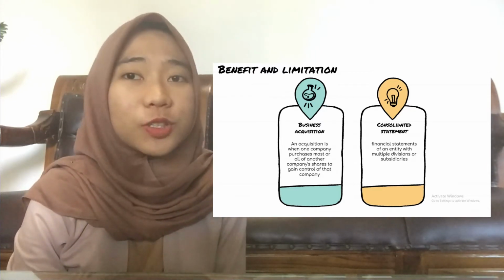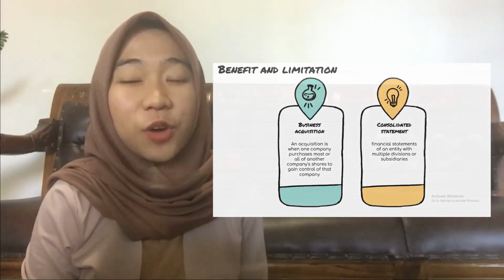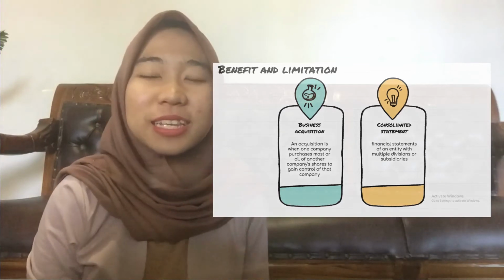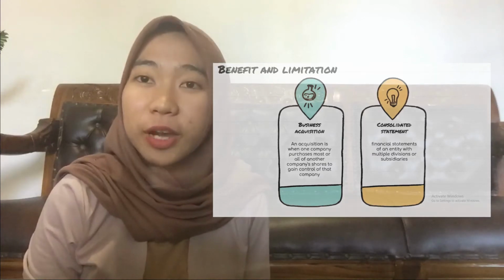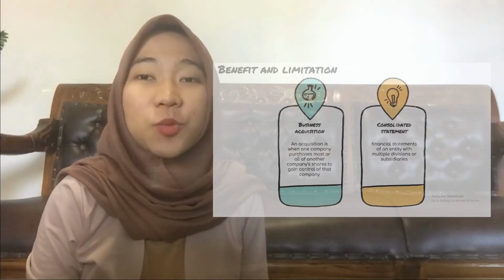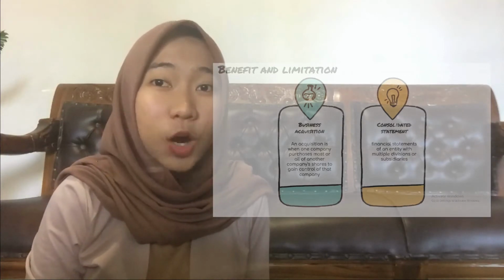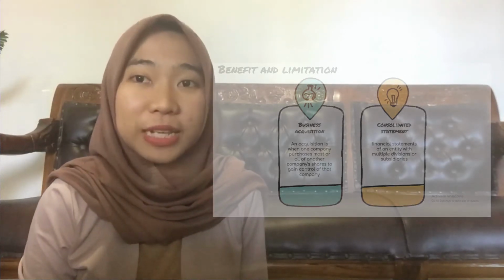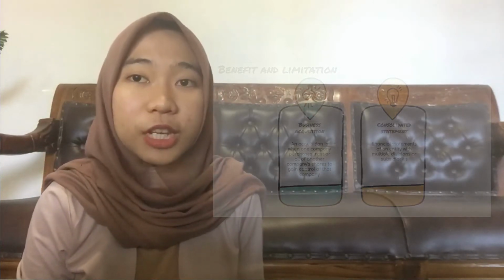Next, we'll talk about consolidated statements. A consolidated statement is a financial statement of a group in which the assets, liabilities, equity, income, expenses, or cash flows of the parent company and its subsidiaries are presented as those of a single economic entity. The consolidated financial statement primarily benefits the owners and creditors of the parent company, not primarily the non-controlling owners nor the subsidiary creditors. Subsidiaries issue separate statements for the benefit of their owners and creditors.